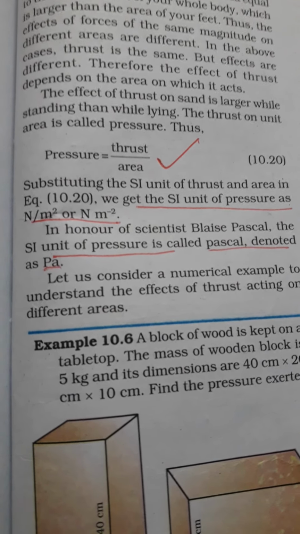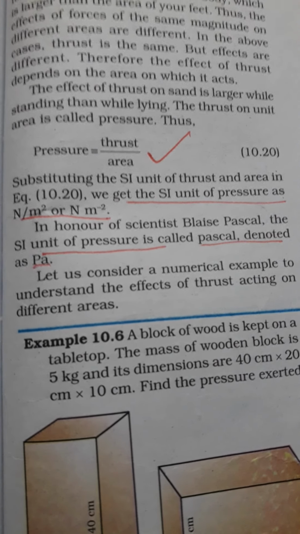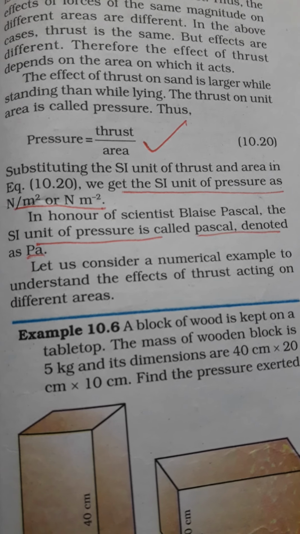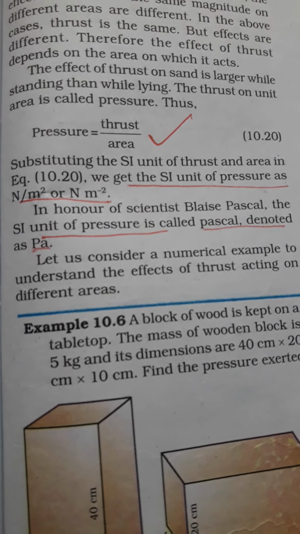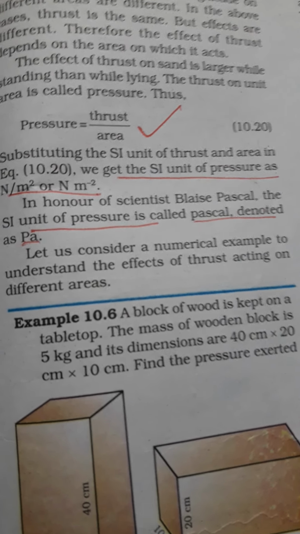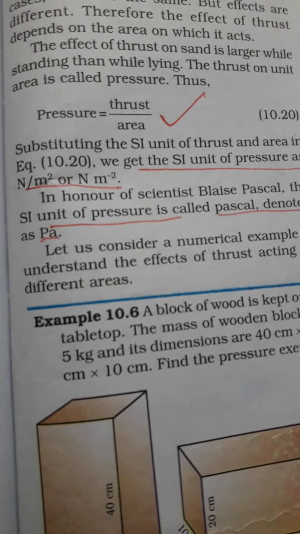So the thrust on unit area is called pressure. Pressure is equal to thrust upon area. SI unit of pressure is Newton per meter square, because the SI unit of thrust is Newton upon area.